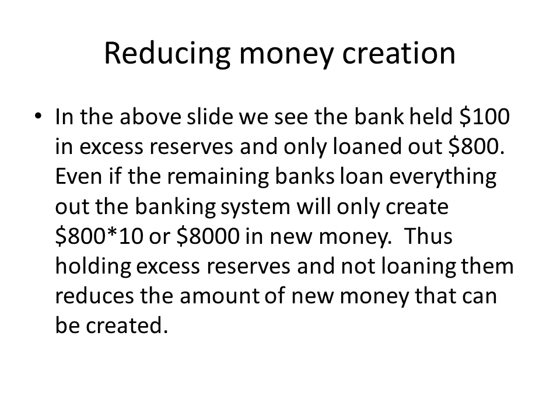In the above slide, we see the bank held $100 in excess reserves and only loaned out $800. Even if the remaining banks loan everything out, the banking system will only create $800 times 10, or $8,000 in new money. If the other banks decide to hold additional excess reserves, this will be reduced even more. Thus, holding excess reserves and not loaning them reduces the amount of new money that can be created.